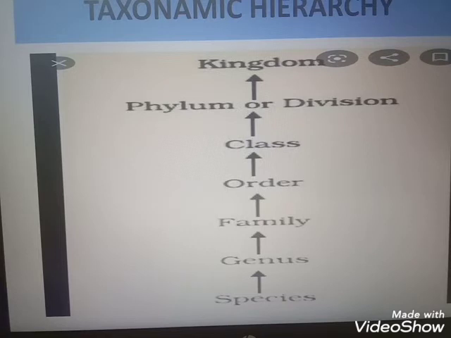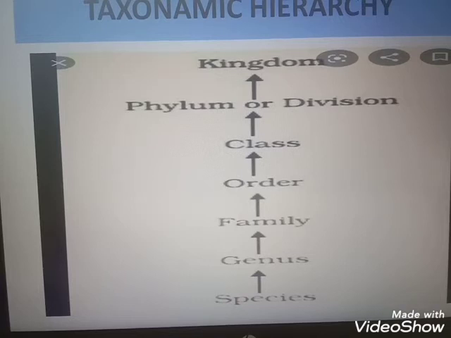In addition to this, after kingdom, the next one is domain. It was proposed by Carl Woese, C-A-R-L, W-O-E-S-E. But now it is not frequently used. We are studying these 7 taxonomical hierarchy levels: species, genus, family, order, class, phylum, kingdom. But according to need, I am telling the name Carl Woese, who proposed the term domain.